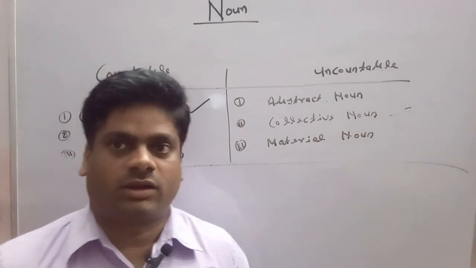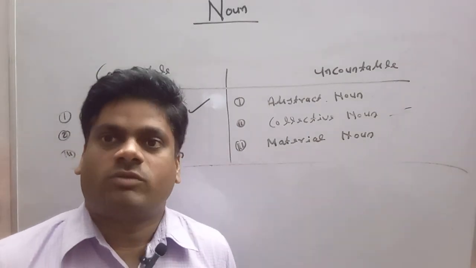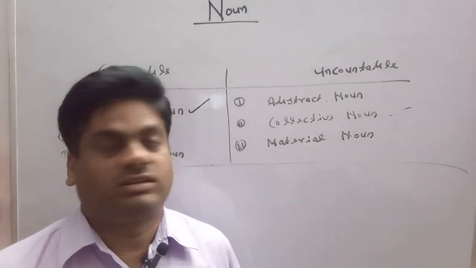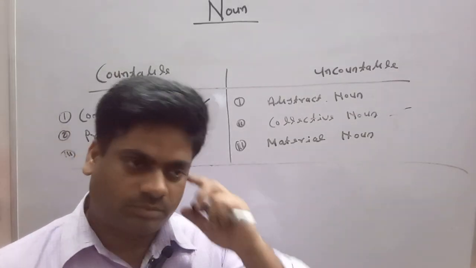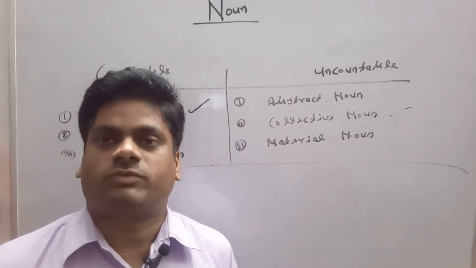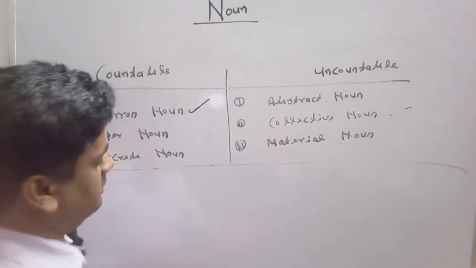In case of abstract noun, our five senses stop working in identifying the abstract noun.